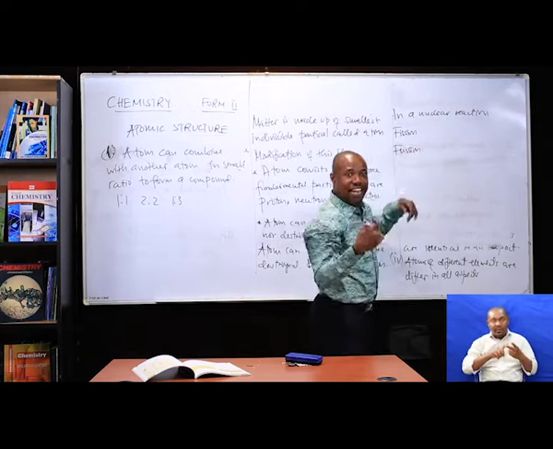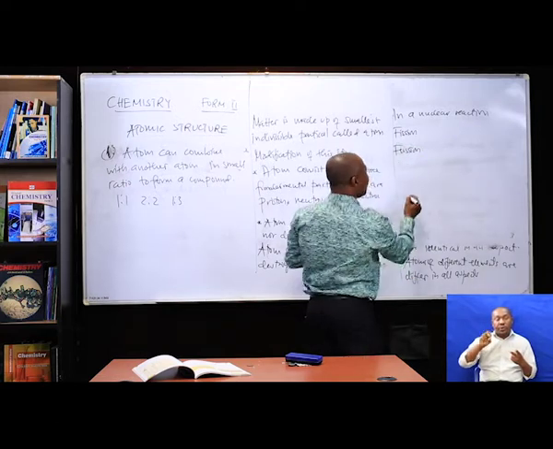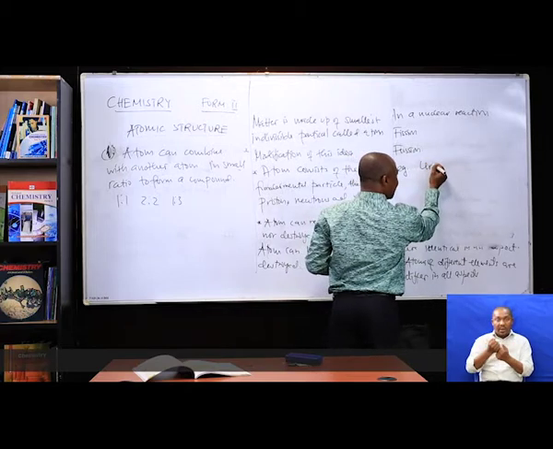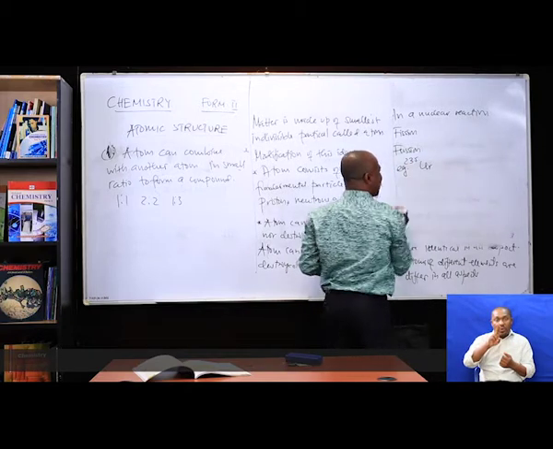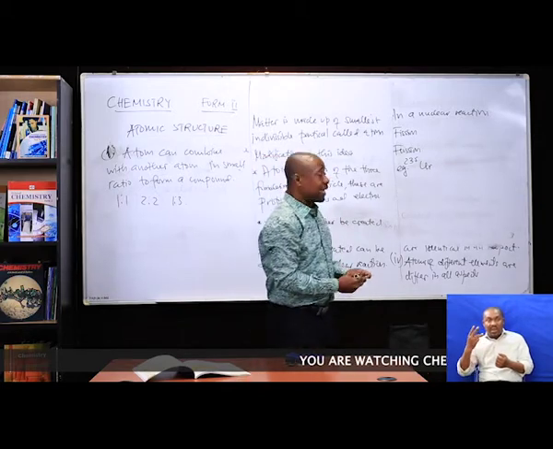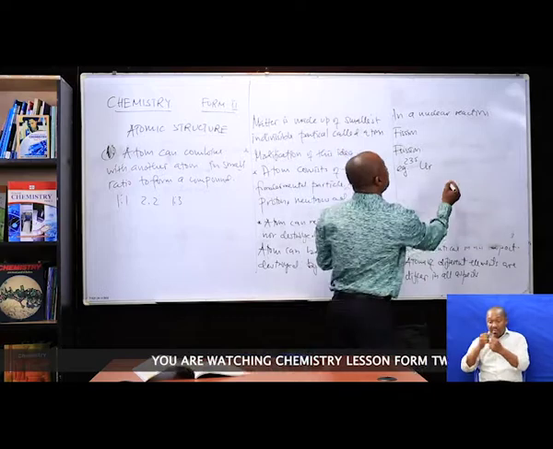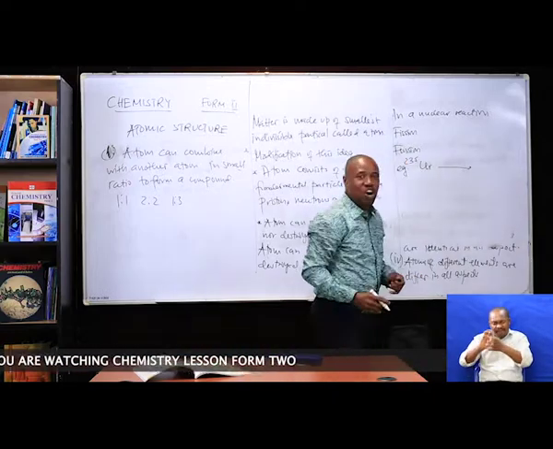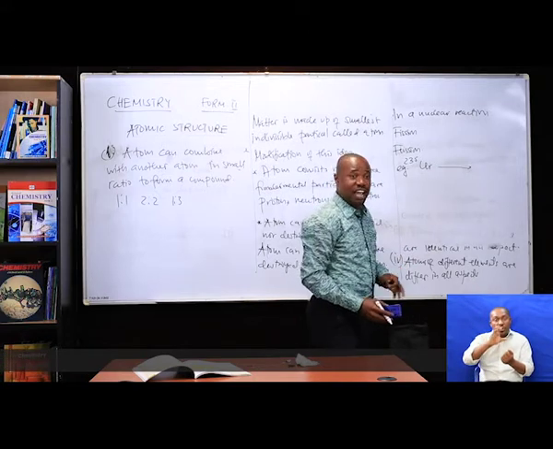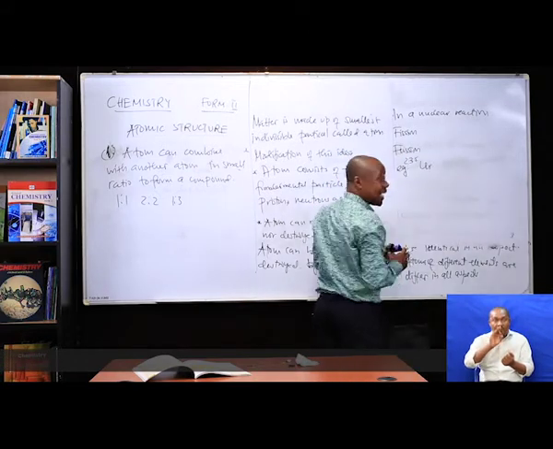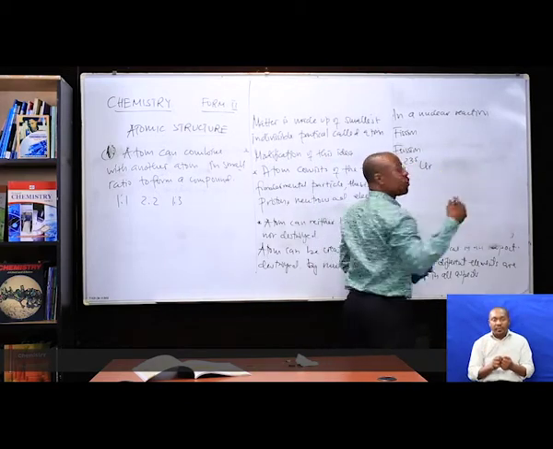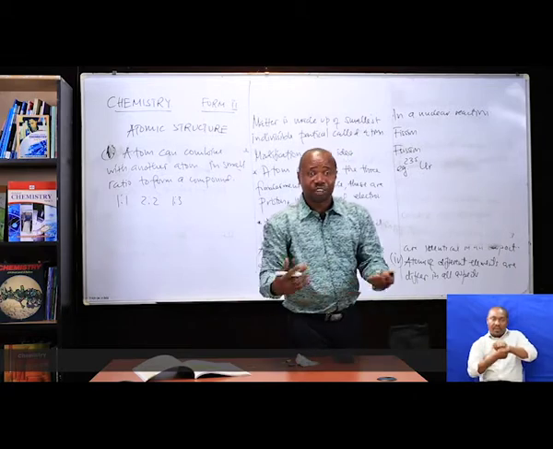Nuclear fission and nuclear fusion. Example, uranium-235 can undergo nuclear fission to produce another atom.